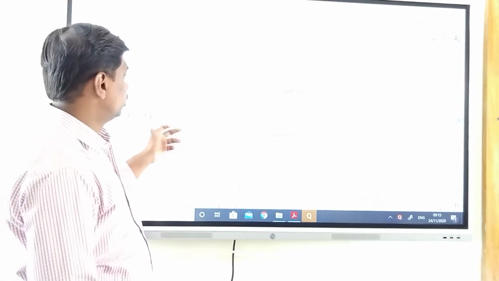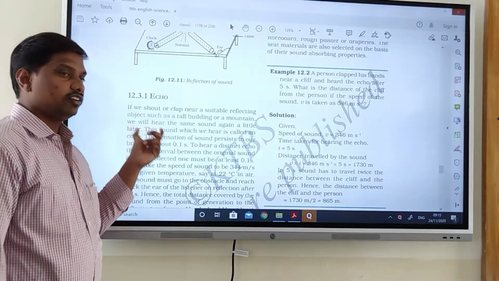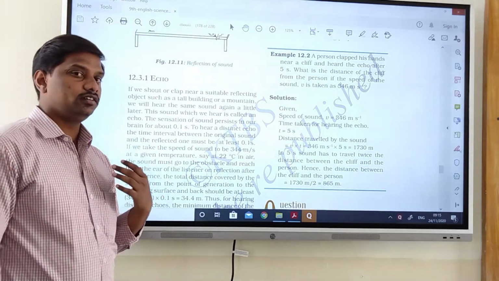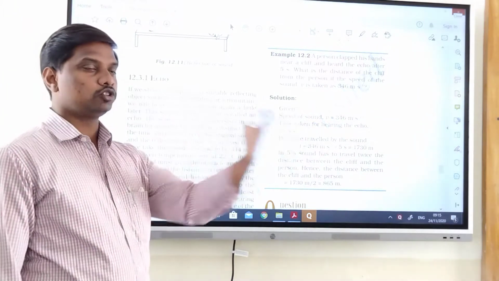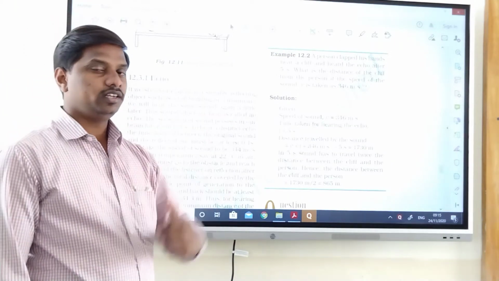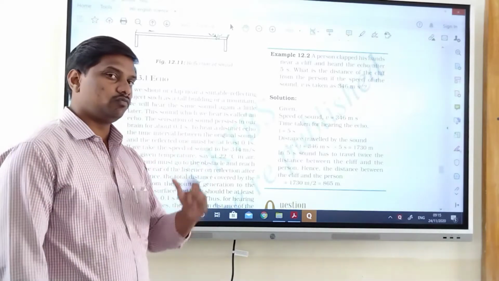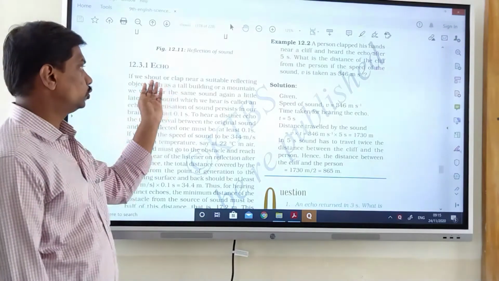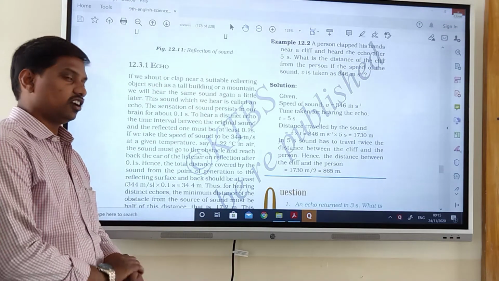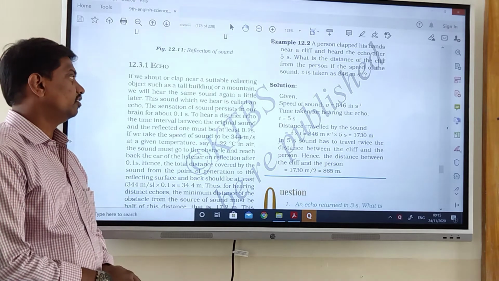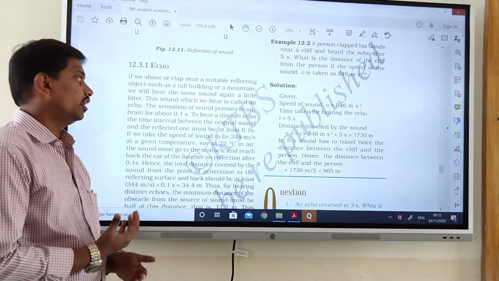Next they have given the topic, echo. Echo is reflected sound. The sound will bounce back when it hits any wall or any surface. If we shout or clap near a suitable reflecting object such as a tall building or a mountain, we will hear the same sound again a little later.